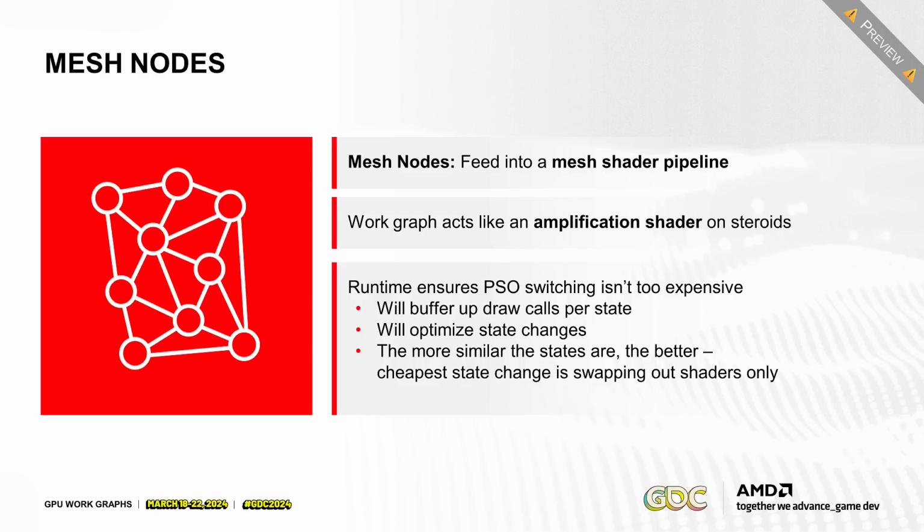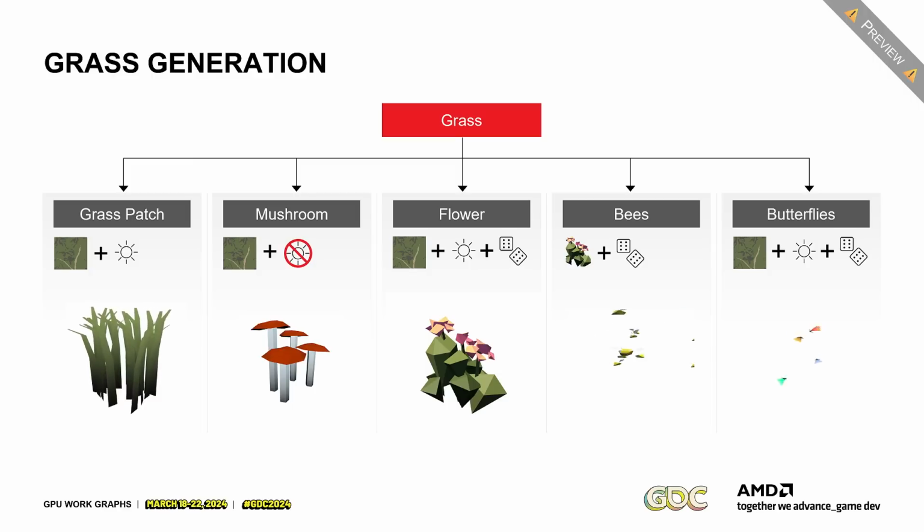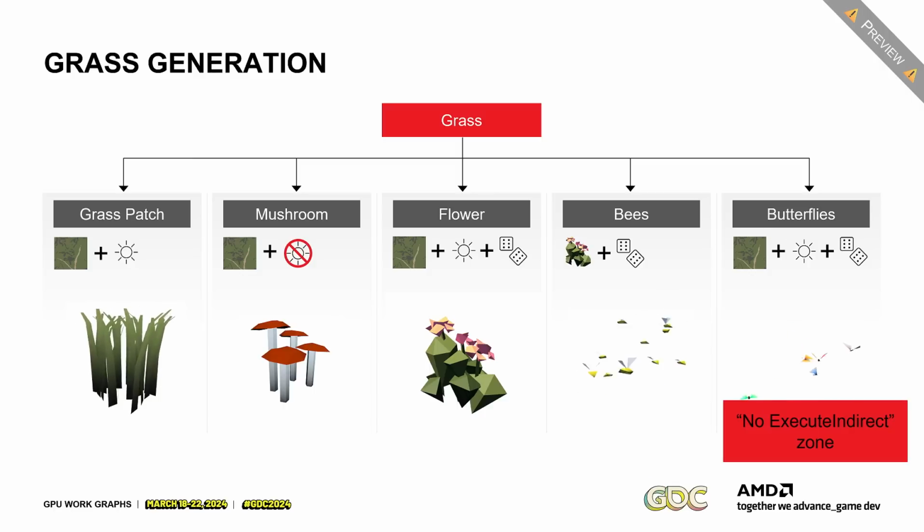With that in place, the grass generation is actually fairly simple. We have a classification shader, which looks at every single patch. If it's sunny, it produces a grass patch and then draws it. If there's no sun, it produces mushrooms additionally on top of it. If there are flowers, so this is when it's sunny and there's some random element to it, you just get those additional flowers. In the case of flowers, you can also get some bees. And if none of this is happening, but it's still sunny, you can get some butterflies potentially. And there was no execute indirect used here at all.